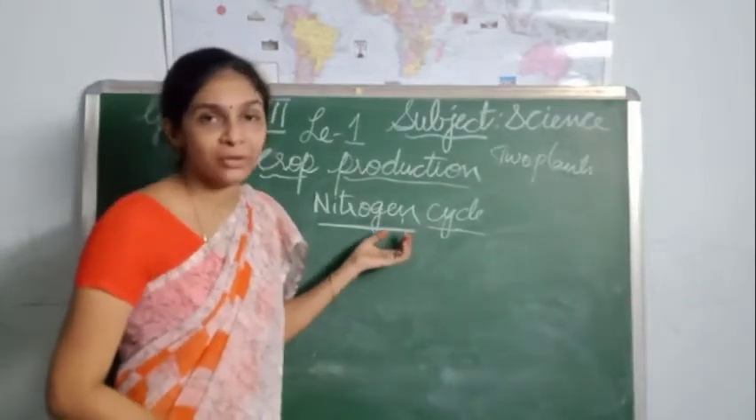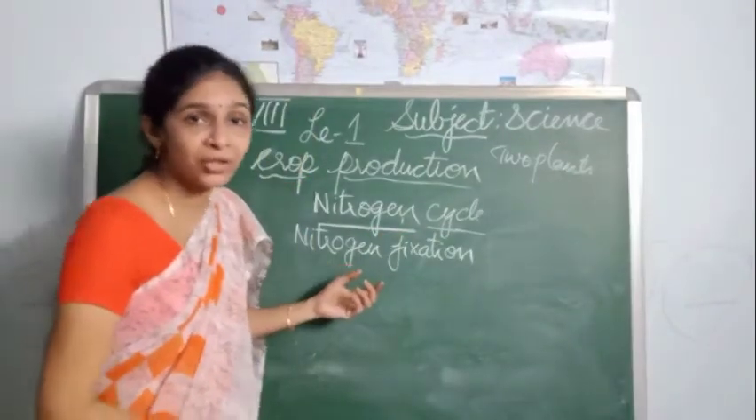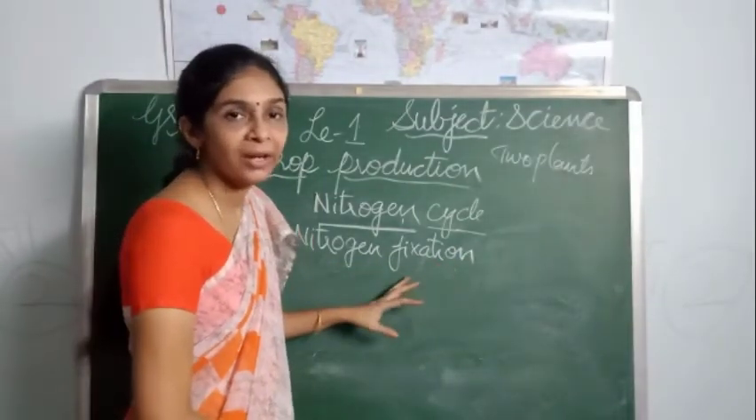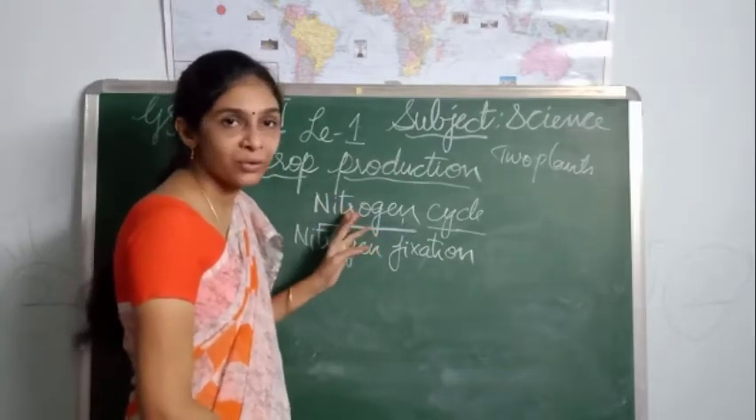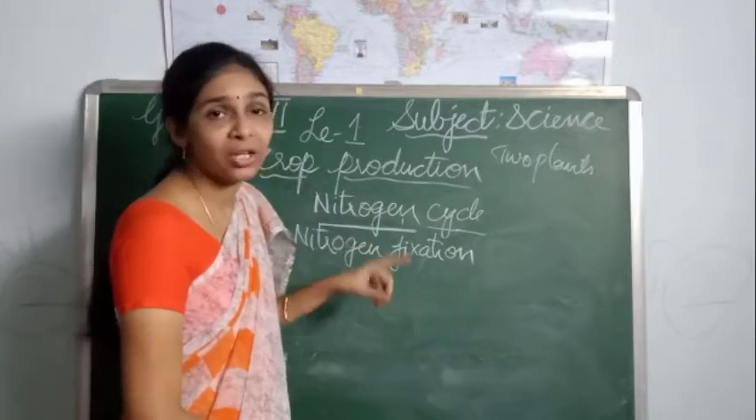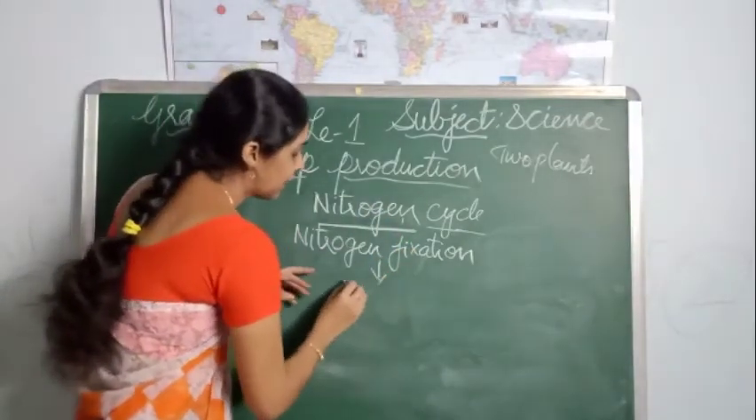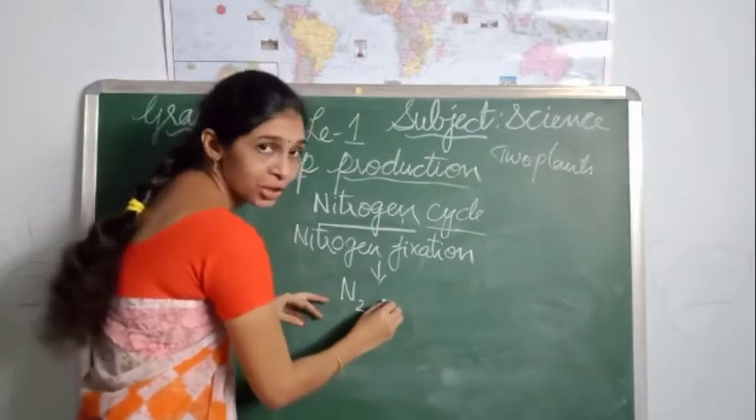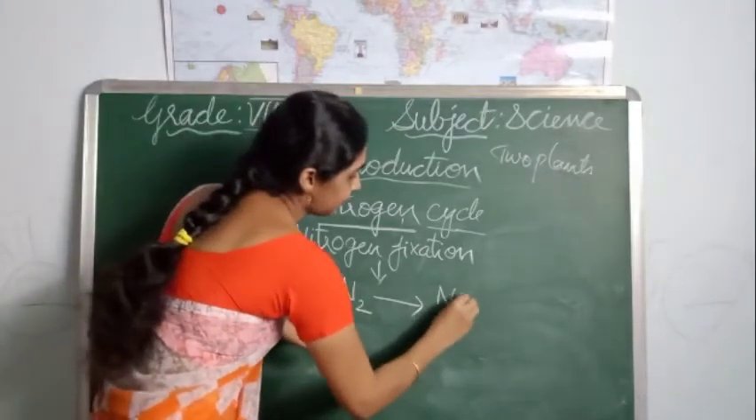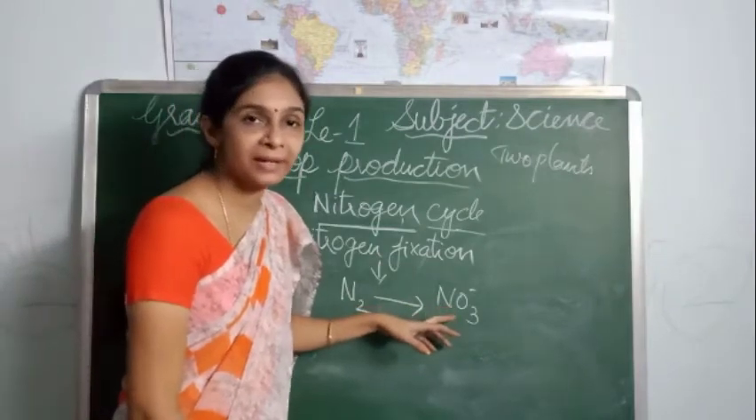We have discussed the nitrogen cycle. Then what is nitrogen fixation? Nitrogen fixation is a process where the atmospheric nitrogen is converted into the usable or soluble form, nothing but nitrates. So what is nitrogen fixation? The conversion of nitrogen in the atmosphere into the soluble form of nitrates.